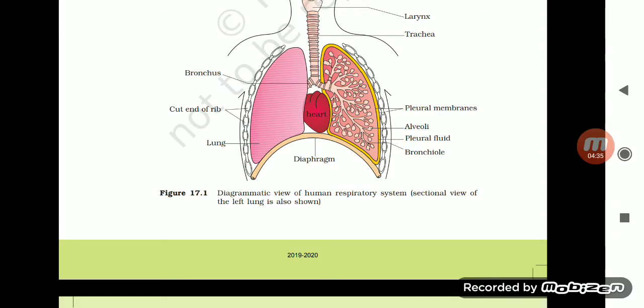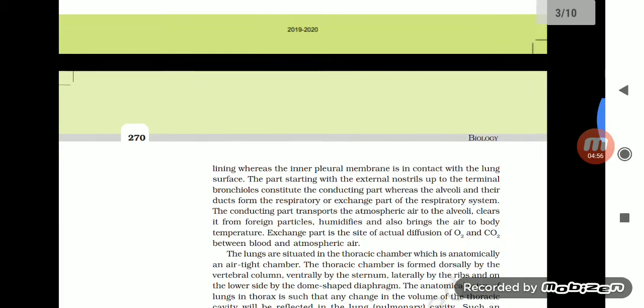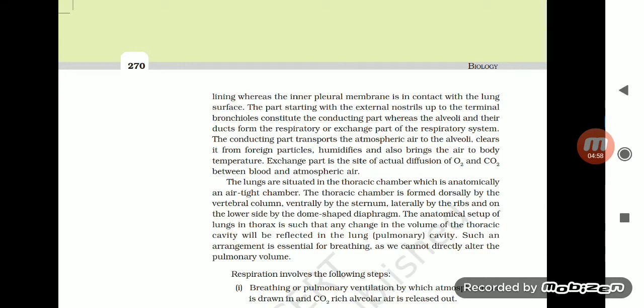You can easily learn it. There is no need to learn the heart. We have the bronchus over here. We can see the ribs, which are showing the cut part. And the lungs are as clear as they are. Diagrammatic view of human respiratory system, sectional view. Moving back to our reading.